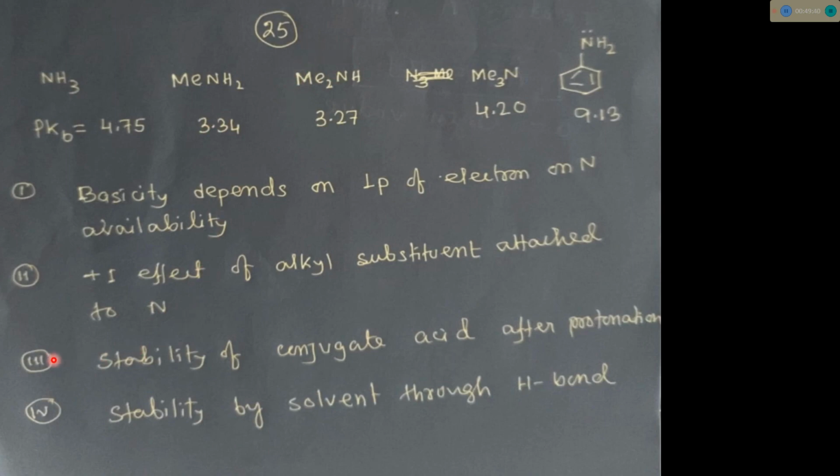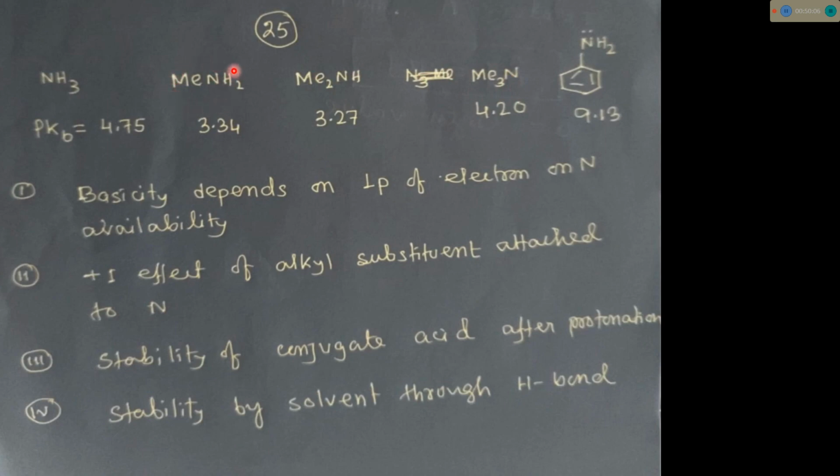By point 3, this will be more stable. The conjugate acid of this trimethylamine base is more stable because of the plus I effect of the three methyl groups. So by point 3 also, we can say this will be more basic. So from 1 to 3, the points suggest that trimethylamine will be more basic and methylamine will be less basic.